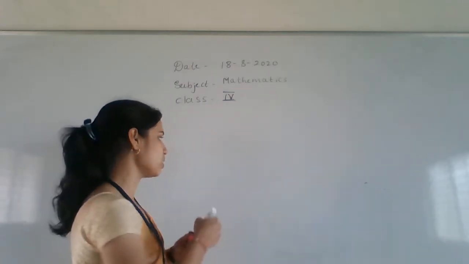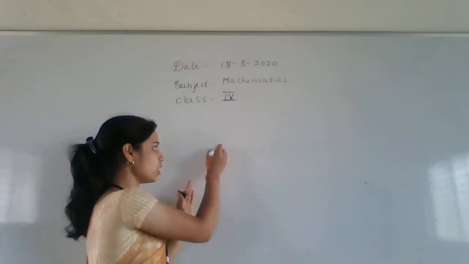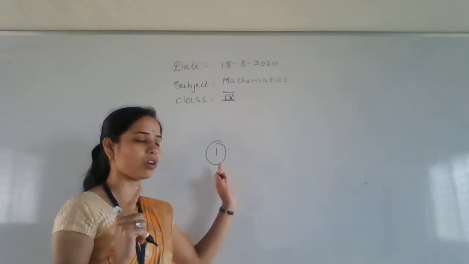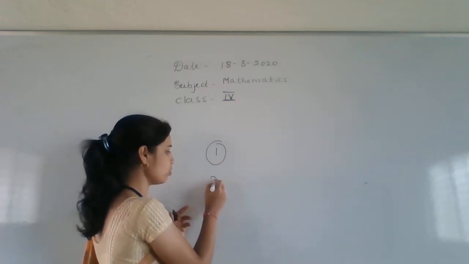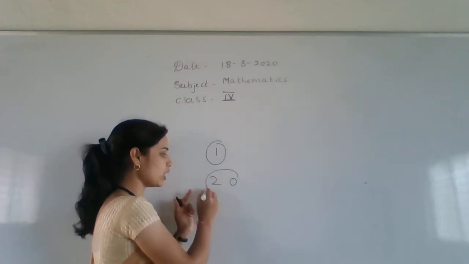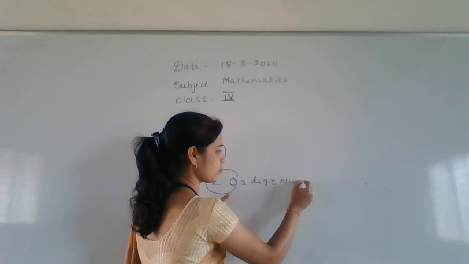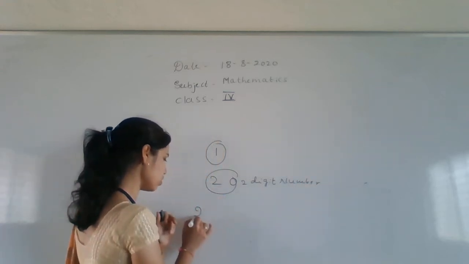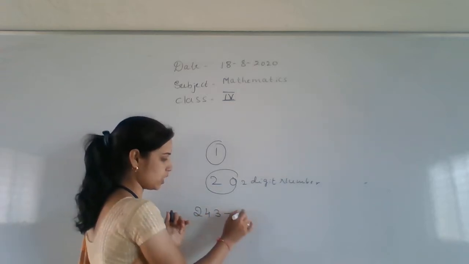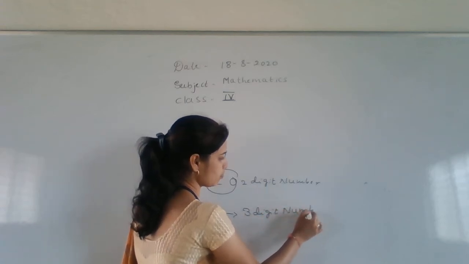Okay children, how will we read this one? This is 1. The spelling of 1 is O-N-E. This one we call a single digit. Why? Because it has only one number, so we call this a single digit number. Then if you take this, how many digits are there, children? 1 and 2. Then we call it a two digit number. Then if you take this, it is a three digit number. Start the count. 1, 2, 3. Three digit numbers.